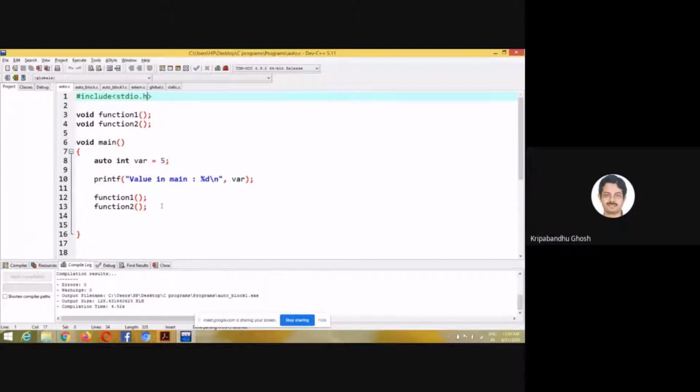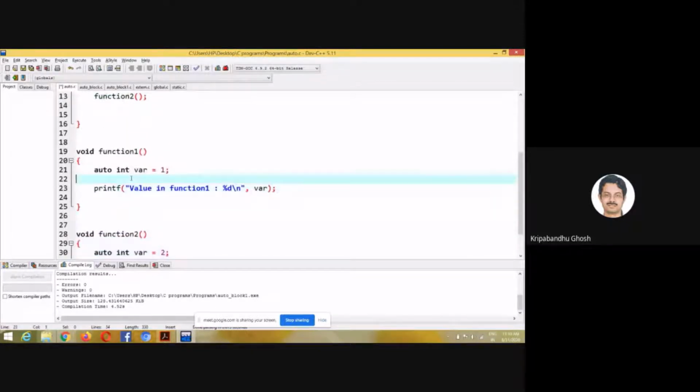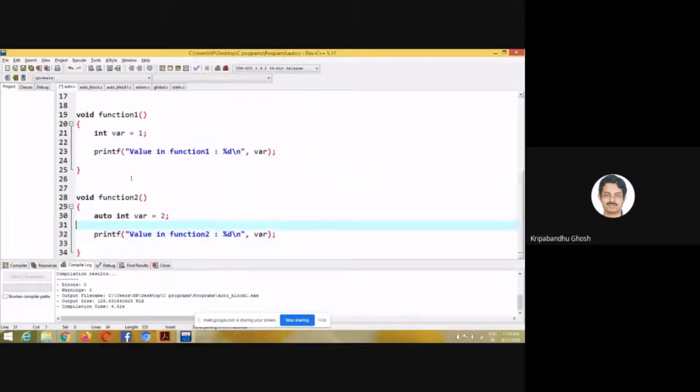So all the variables which we have considered before this are all basic. The variables considered within a function are all basically auto variables. So this particular keyword auto is not required. If you remove this, still that is going to work. So any variable, if you don't mention anything, it will be an auto variable.